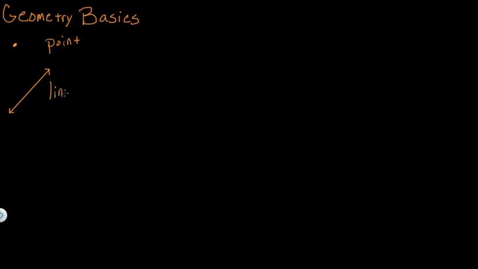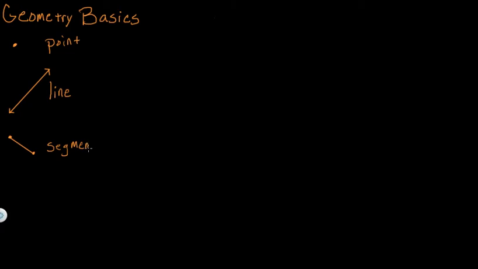A line can also be thought of as an infinite collection of points that extend in either direction. From a line, if we take part of a line and do not allow it to extend infinitely, and we cut it off at a particular start point and end point, then we have what is referred to as a segment.